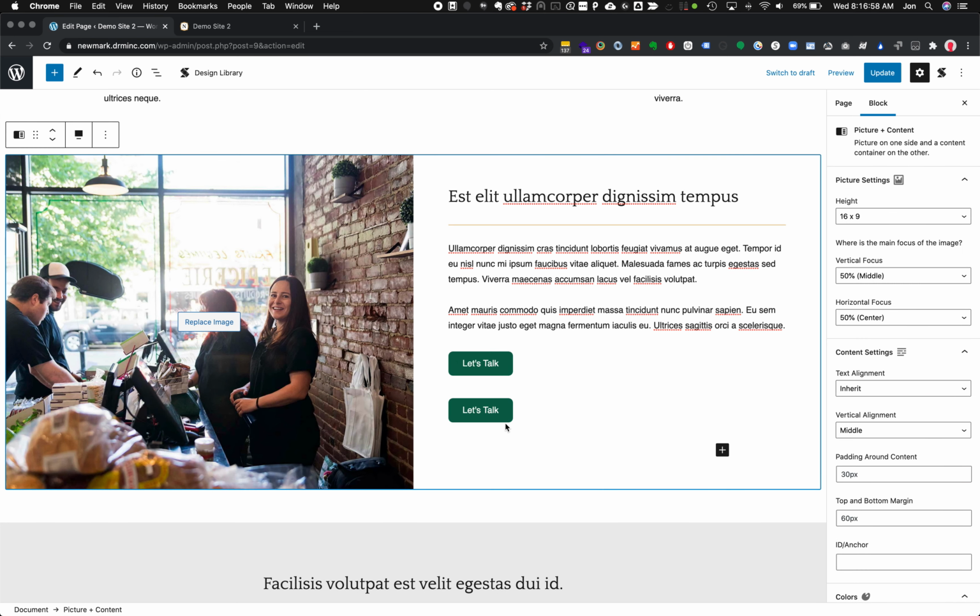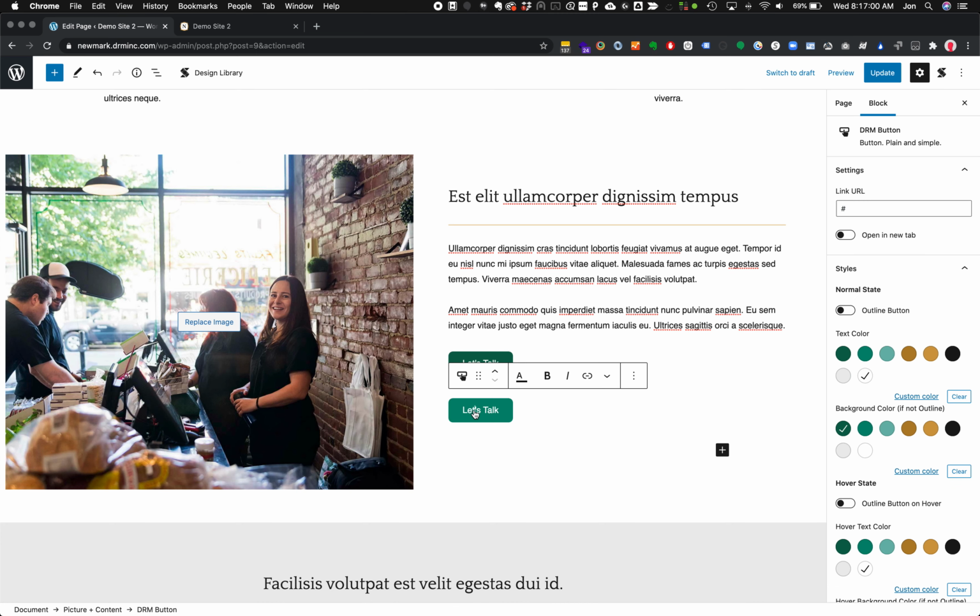So now we've got two Let's Talk buttons one right after another. And we can edit the second one to go somewhere else. Like let's look for letstalk.com and say that we had a cool landing page there. It would then go there, and we can change this. Maybe we don't want the apostrophe in there, and we've got Let's Talk as our link.